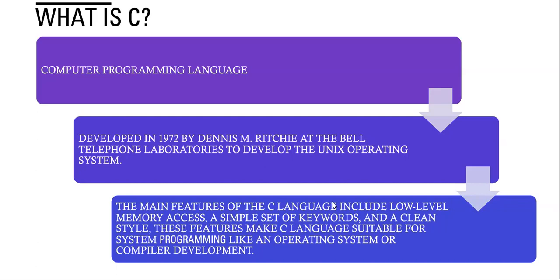Old Nokia phones used Symbian OS, completely C language based. Presently IoT applications also use the C language.